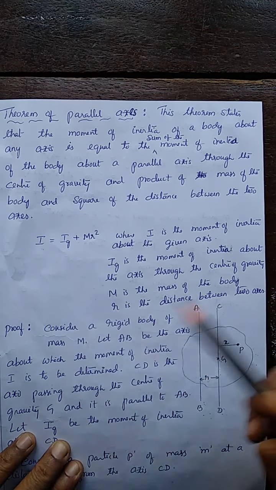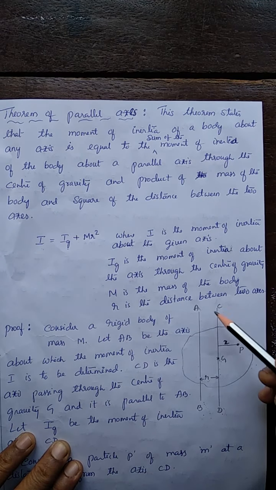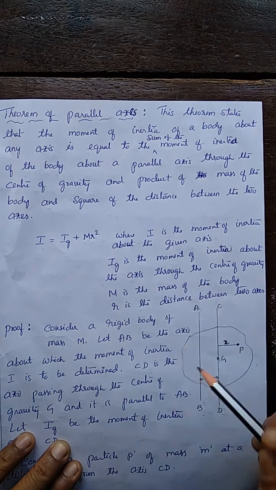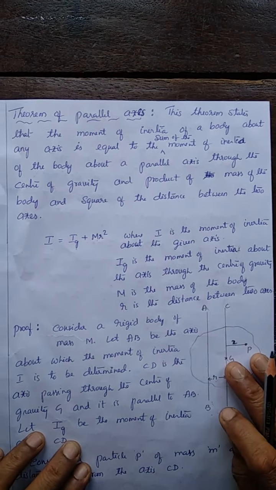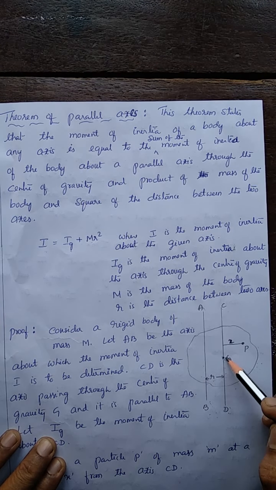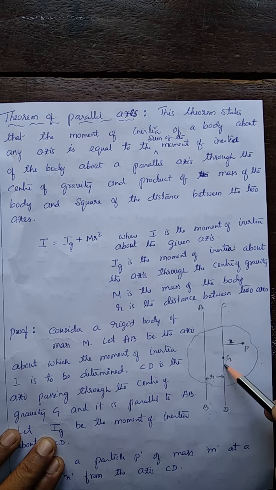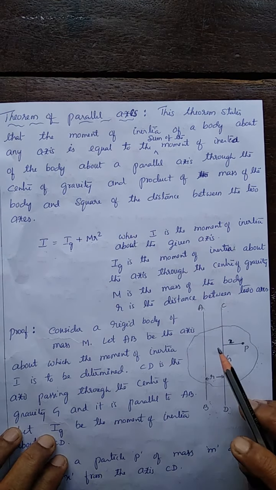Here I is the moment of inertia about the given axis AB. Ig, moment of inertia about the axis through center of gravity. M, mass of the body. R, distance between the two parallel axes. So this is applicable only in case of the two axes which are parallel. The given axis should be parallel to the axis through center of gravity. So this is the theorem of parallel axis.